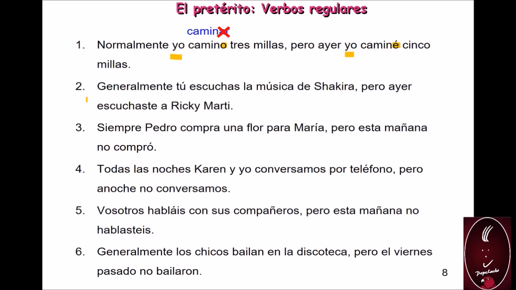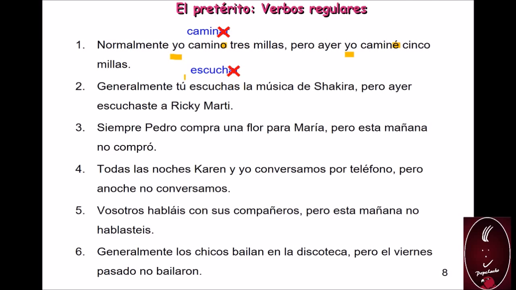Let's go to the second sentence. Generalmente, tú escuchas la música de Shakira, pero ayer escuchaste a Ricky Martin. Generally, you listen to Shakira's music, but yesterday you listened to Ricky Martin. What is the verb we're using here? Escuchar. Let's drop the ending.